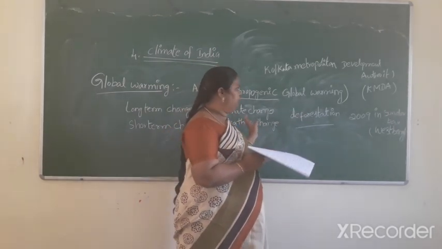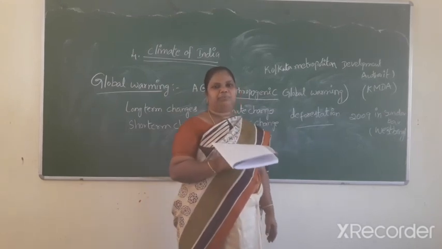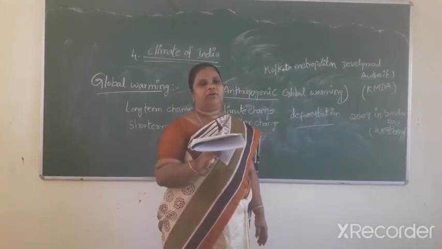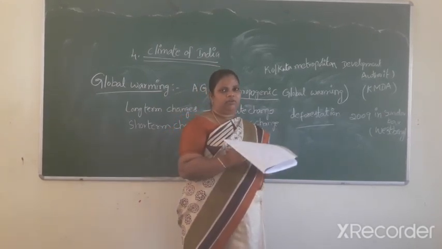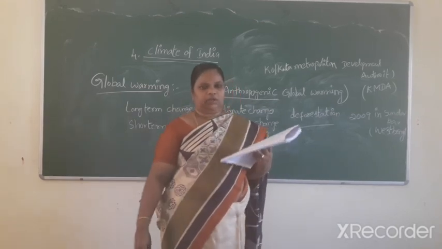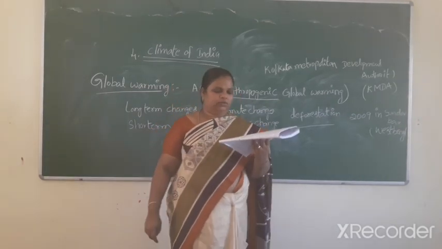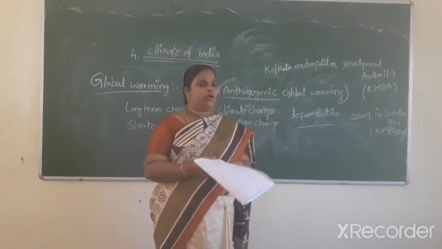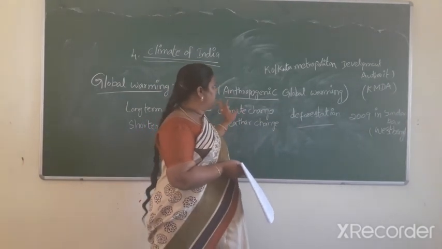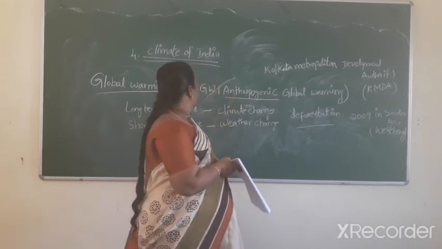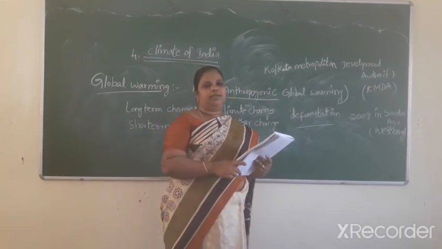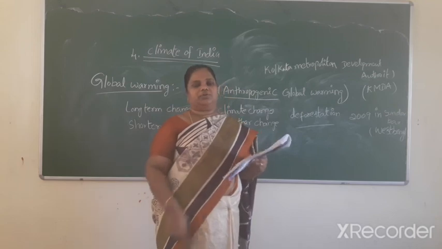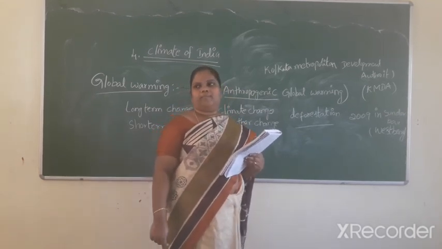AGW and climate change are causing many changes, the spread of solar heat and long-term climatic changes, and short-term changes in weather. The international organization IPCC was established on this issue, and a meeting was recently conducted in 2013 in Warsaw.